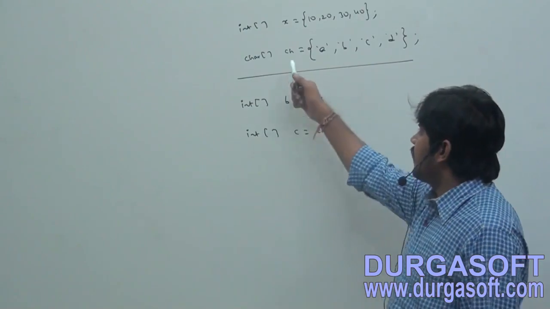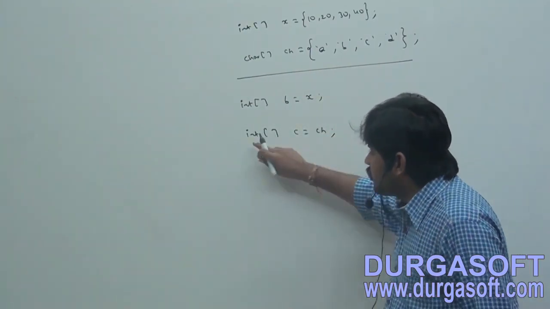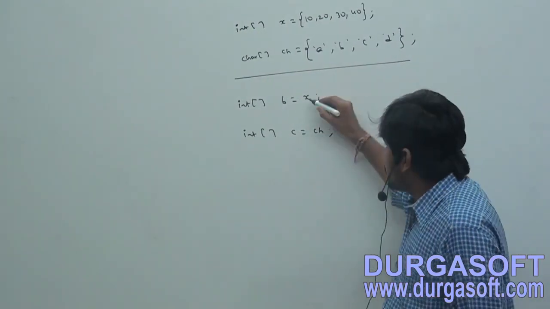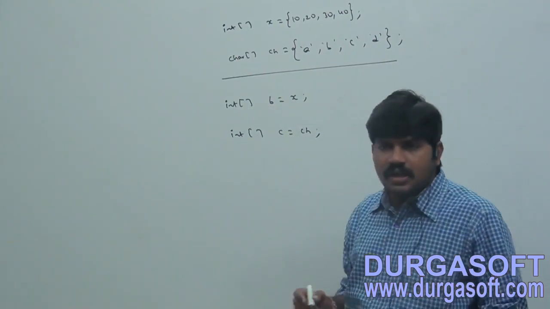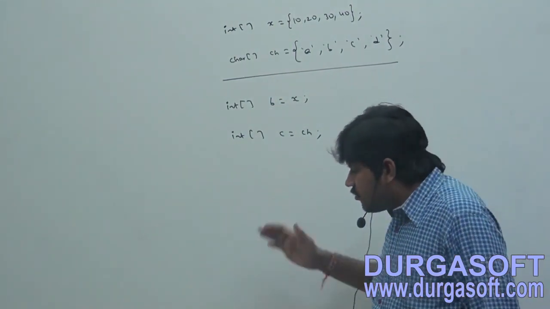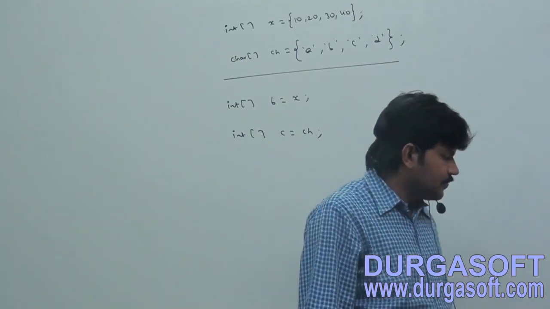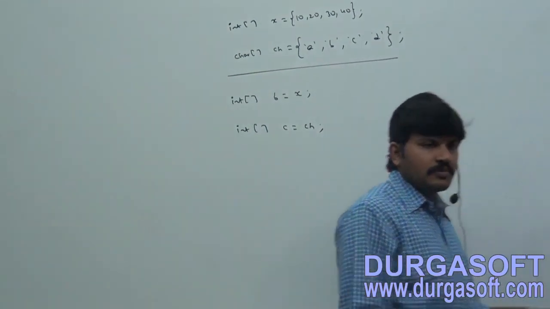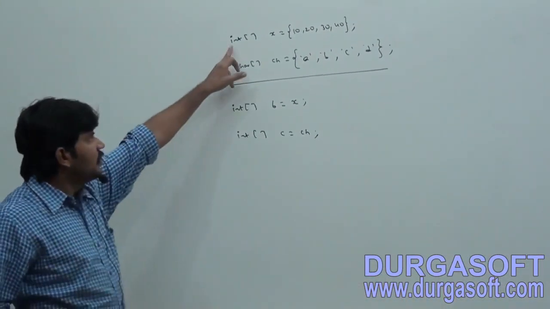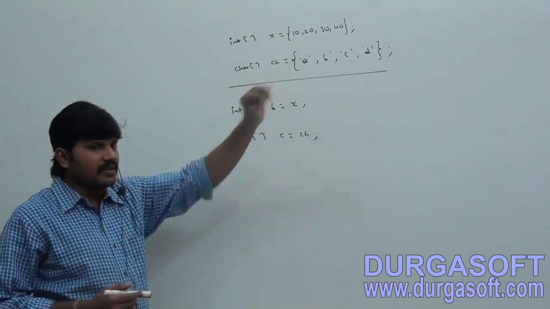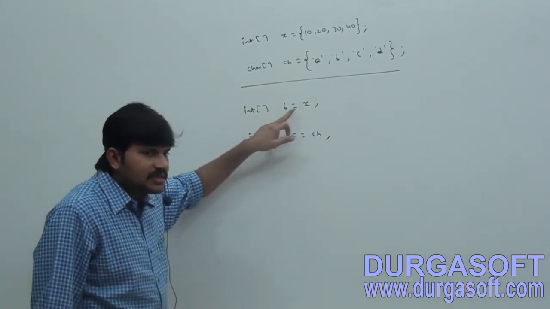Ch is what? A char array. Now I am trying to assign a char array to an int array reference variable. Can you tell whether the first one is valid or not? Int array x is equal to {10, 20, 30, 40}. Int array b is equal to x.